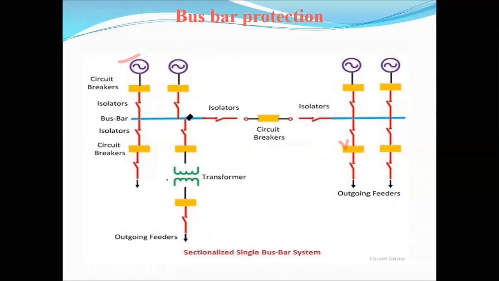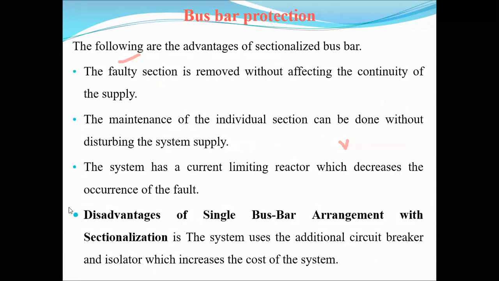Therefore, when a fault occurs at any particular point, only that side of the bus bar will be disconnected from the supply system, and the other side of the bus bar gives the continuity of the supply. Therefore we improve the continuity of the supply. That is the main reason for the usage of the single bus bar arrangement with sectionalization.